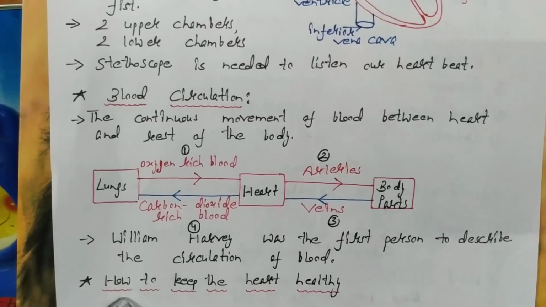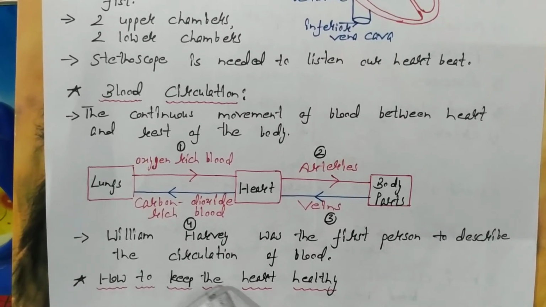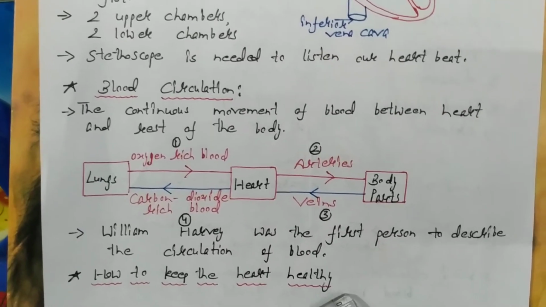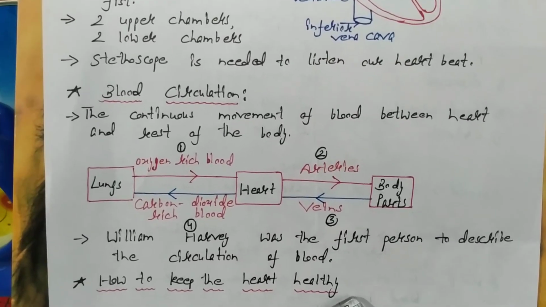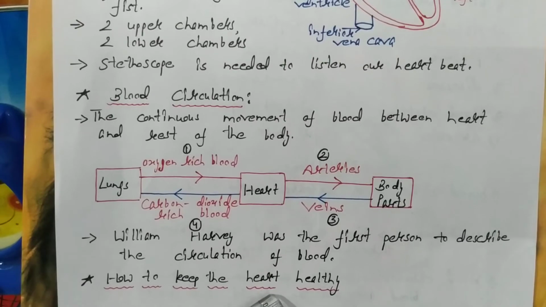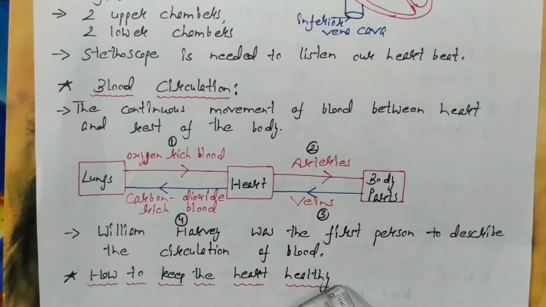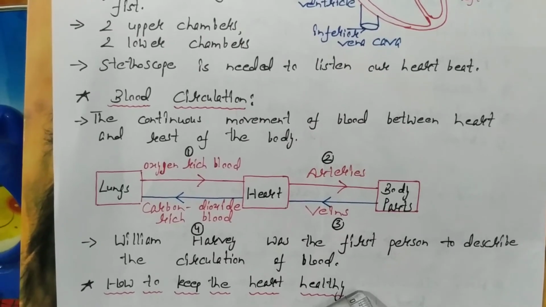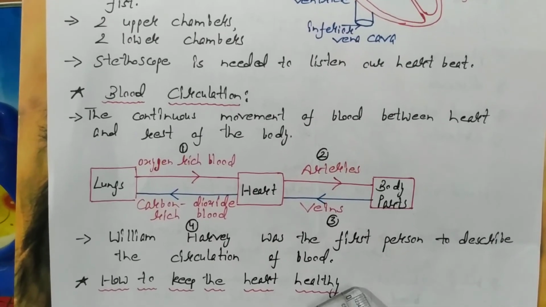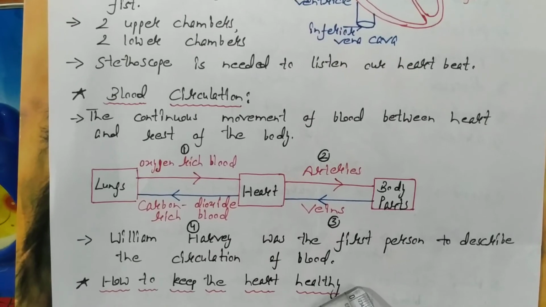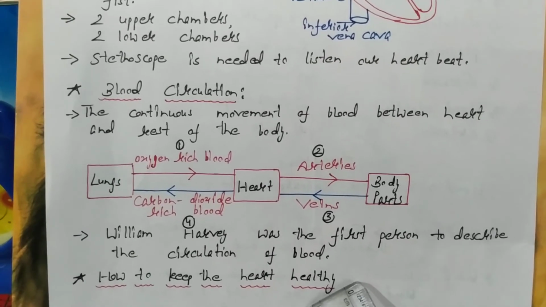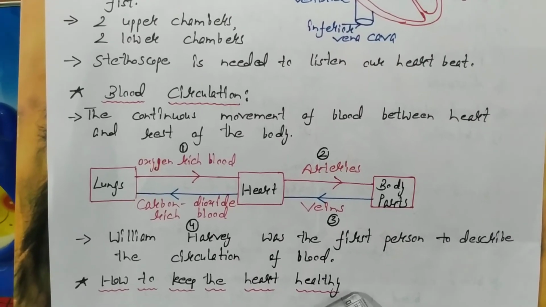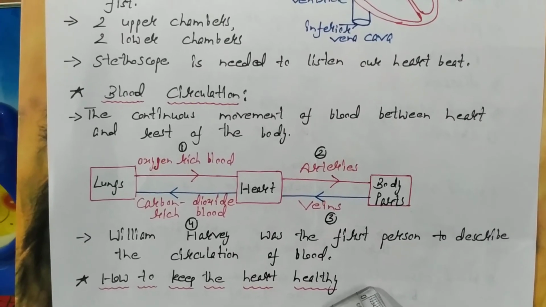After that, you should know and remember how to keep your heart healthy. As I told you, you need to focus on two main aspects. A healthy diet, which includes a balanced diet, a lot of fruits, vegetables, pulses, milk, and less salt, oil, sugar and junk food.